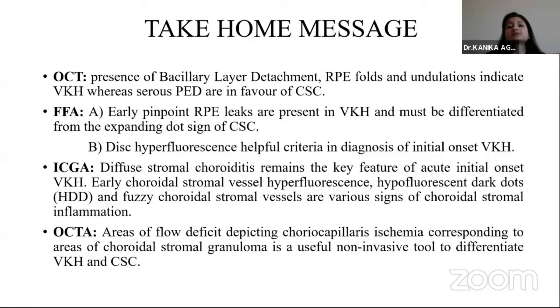On ICGA, presence of diffuse stromal choroiditis in the form of hypofluorescent dark dots or fuzzy choroidal stromal vessels is a sign in favor of VKH. It's the most important, in fact, it's the key feature of acute initial onset VKH. And on OCT angiography, areas of flow deficit depicting choriocapillaris ischemia is a useful non-invasive tool to differentiate the two conditions. Thank you.